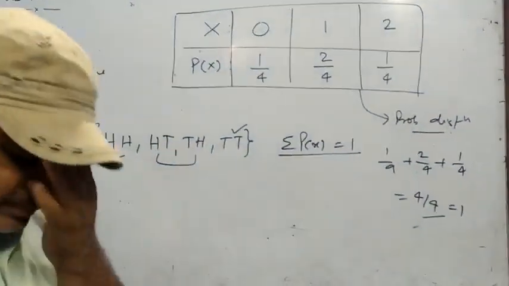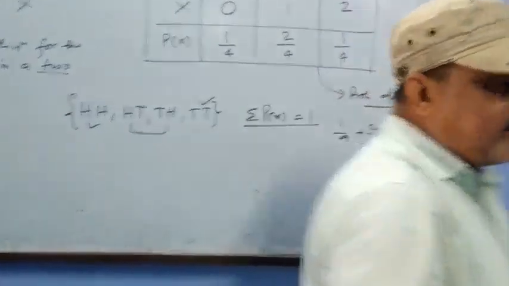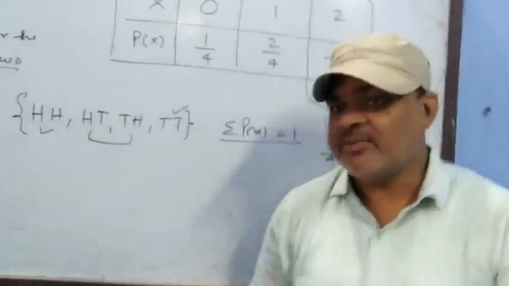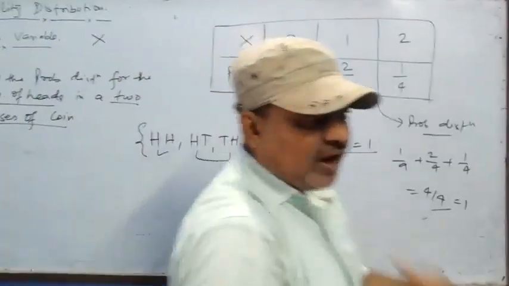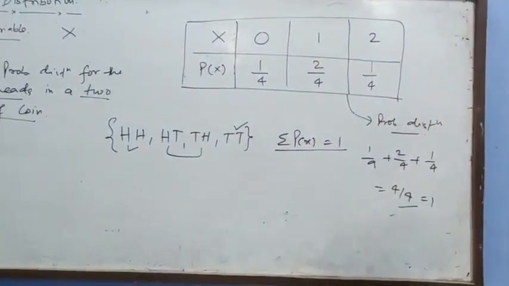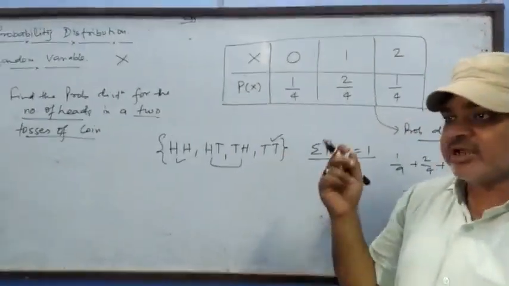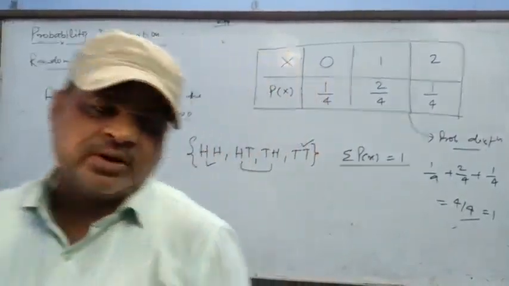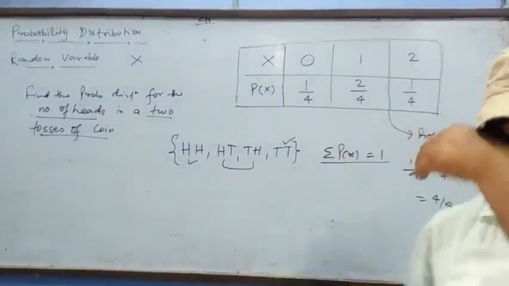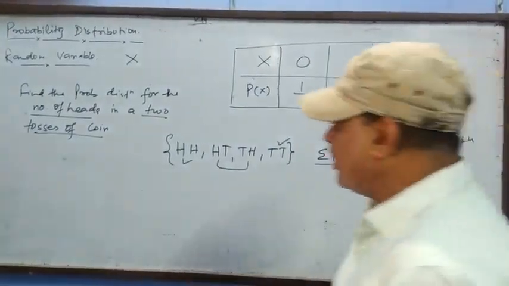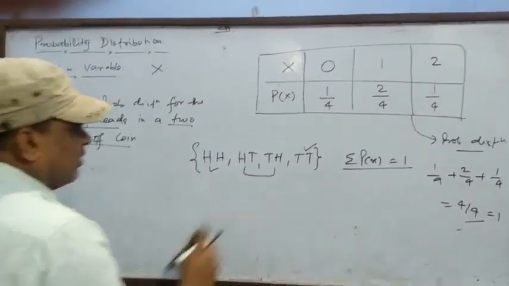Children, listen. If a coin is tossed 2 times, then you can easily make the sample space. But if a coin is tossed 4 times, 5 times, or 6 times, then it is not easy to make a sample space. Then how will you do that type of question, and that type of question is present in your syllabus? A coin is tossed 4 times, a coin is tossed 5 times. Then how will you make the probability distribution?